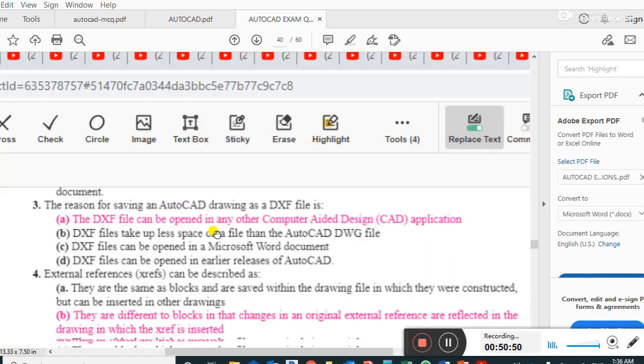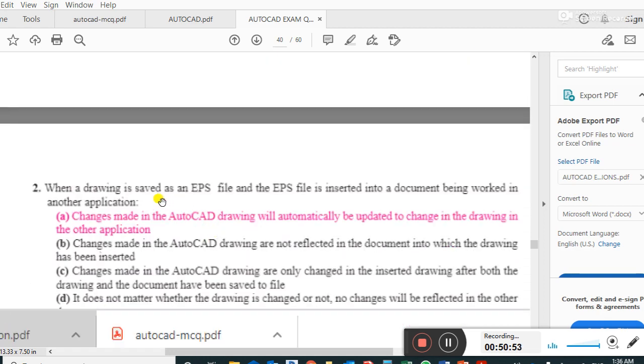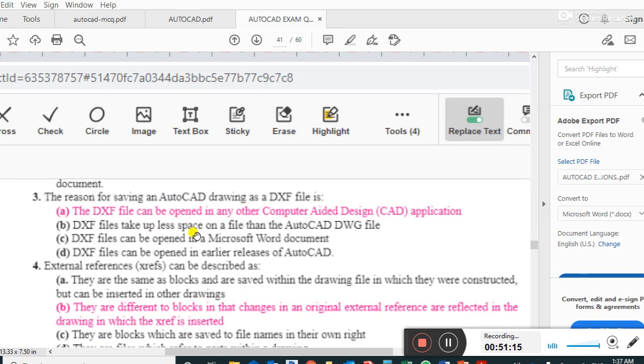Next question. When a drawing is saved as an EPS file and the EPS file is inserted in a document being worked on in another application, changes made in the AutoCAD drawing will automatically be updated in the drawing in the other application. Right answer. Number 3: the reason for saving the AutoCAD drawing as a DXF file is that the DXF file can also be opened in any other computer aided design (CAD) application.